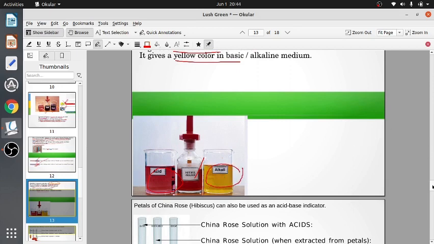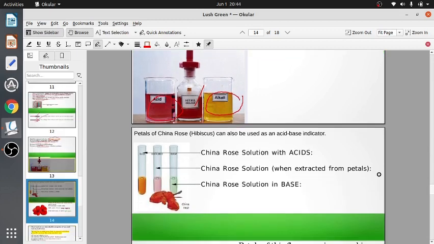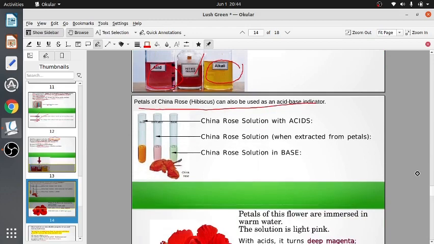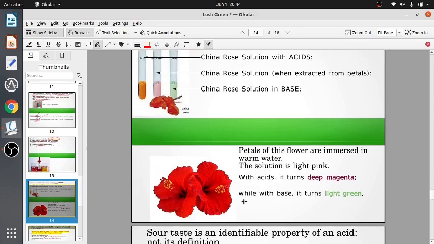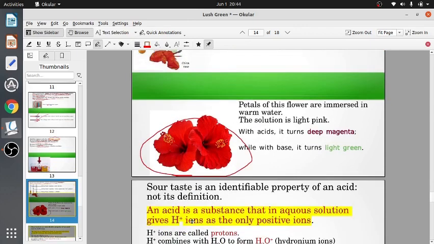Now another indicator we are going to use is a natural indicator, petals of China rose or hibiscus. These are the petals of hibiscus. These are the hibiscus flowers. Now petals of this flower we soak in warm water.